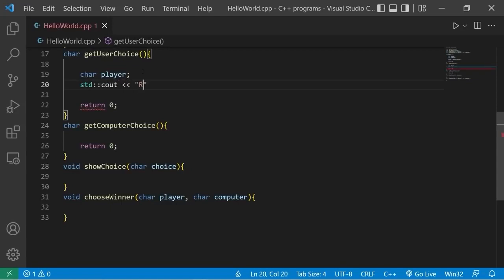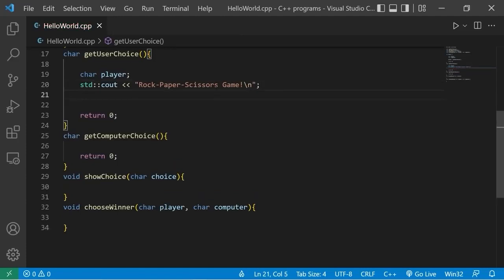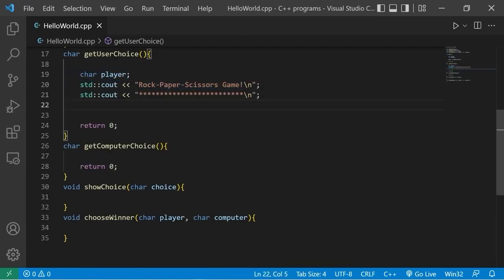Standard output, rock, paper, scissors, game. I'll add a new line. This part isn't necessary, but I'm just going to add a bunch of asterisks afterward. Just because I think it would look cool underneath our title. Let's list our choices. Standard output, the character R for rock, new line.